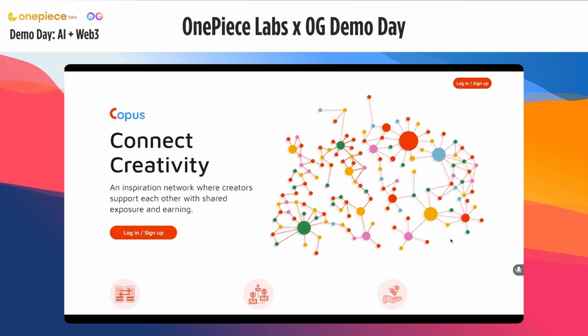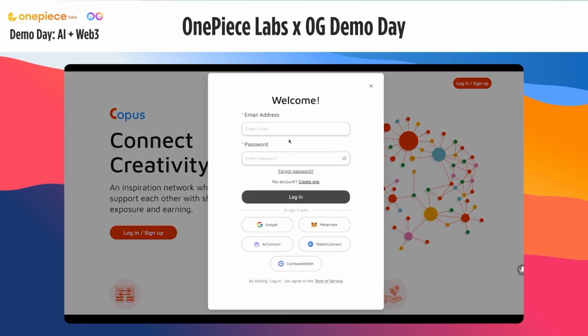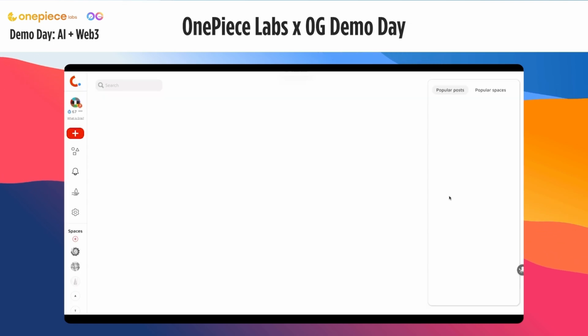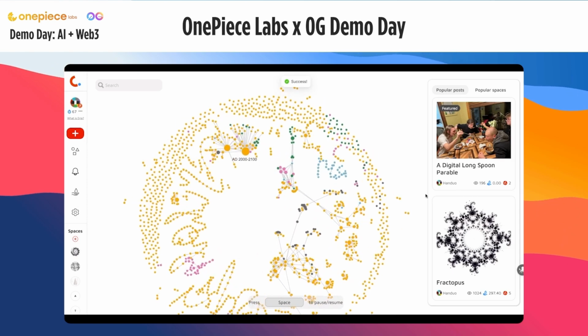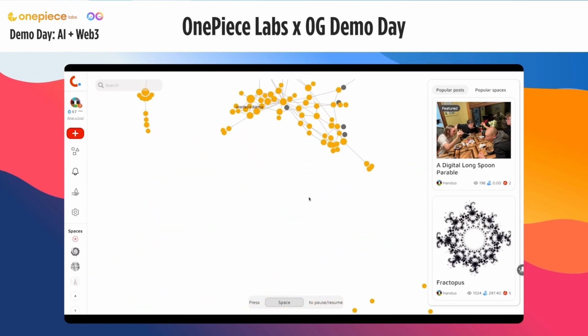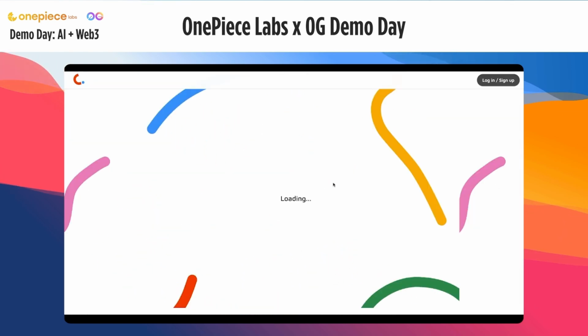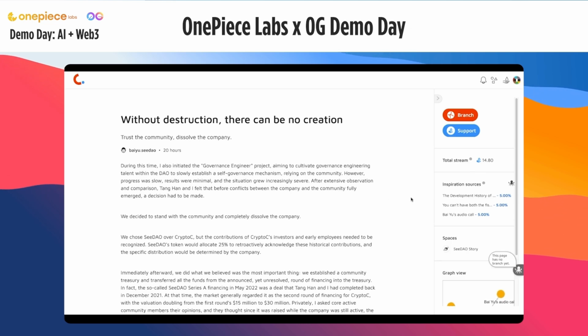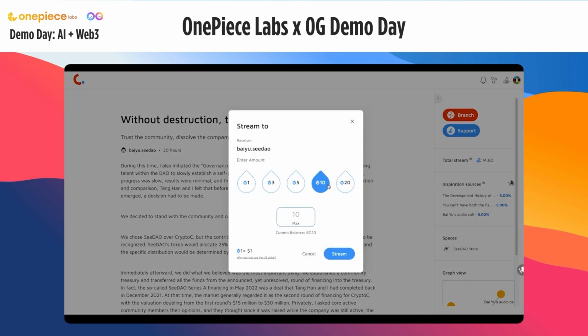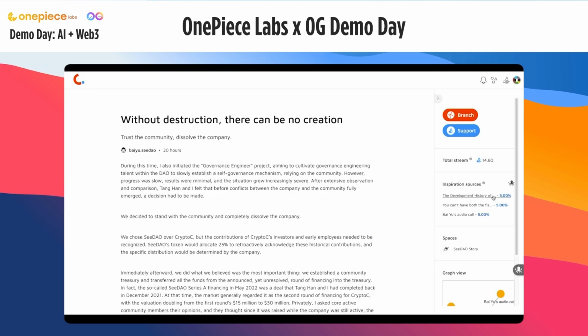Here we are on Copus. It is entirely Web2 friendly. And here we can see a visualization of the current inspiration network. And if we dive into one of the pieces, we can see that the piece has its inspiration sources. These sources and the percentages are addressed by the author of this piece. The percentages mean if I'm to tip $10 to this piece, 5% of that $10 will automatically go to each of these three pieces.